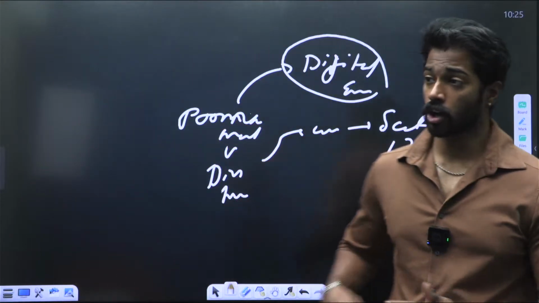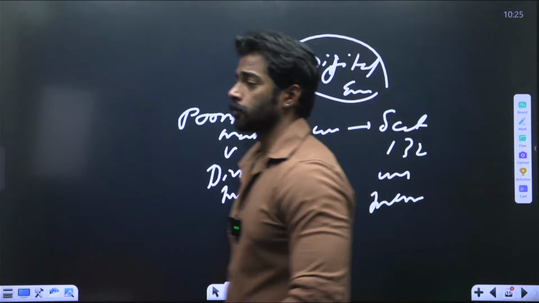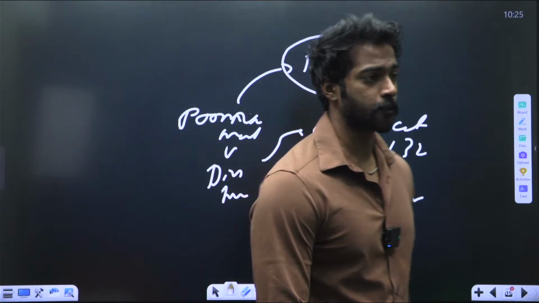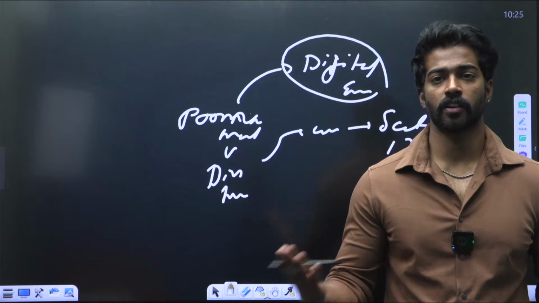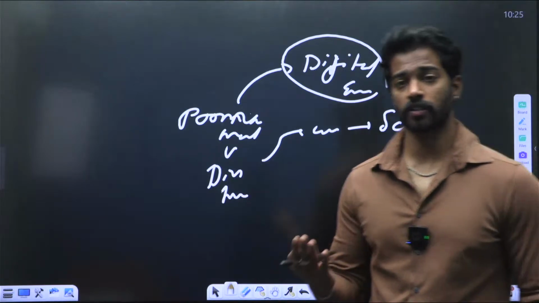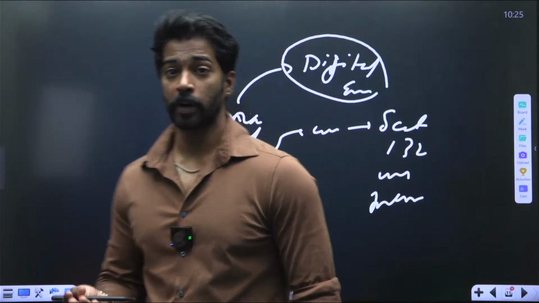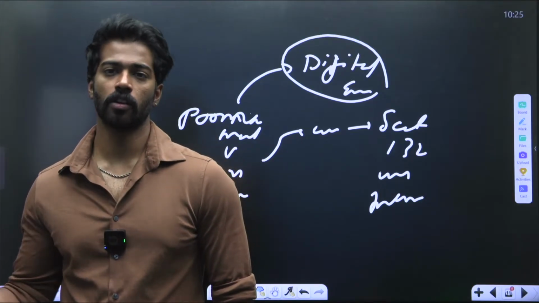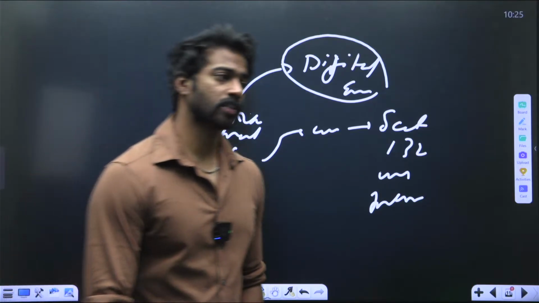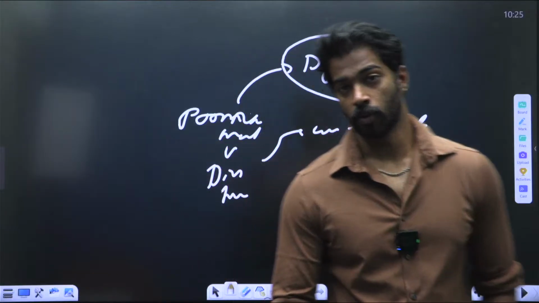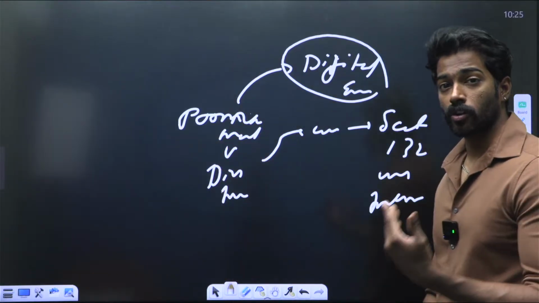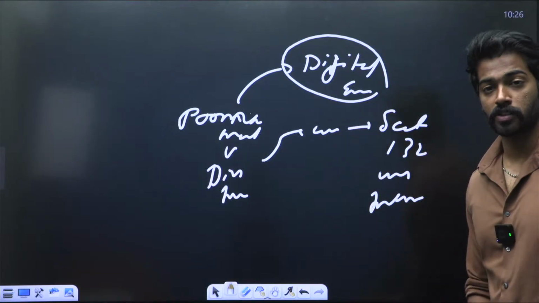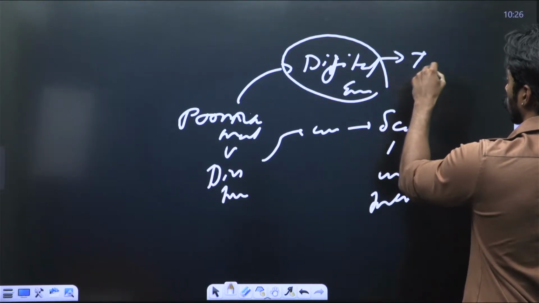Now the government says that whenever section 132 is applied for digital products, people are saying that you need to give an advance notice. But the government is saying if you give an advance notice, people might erase the data. What happens if you erase the data? Then the tax evasion actually is being done, and people will be using the loophole. So that is why the government is saying that we cannot give an advance notice. We need to invade into the personal space in order to see whether the tax evasion is happening or not.